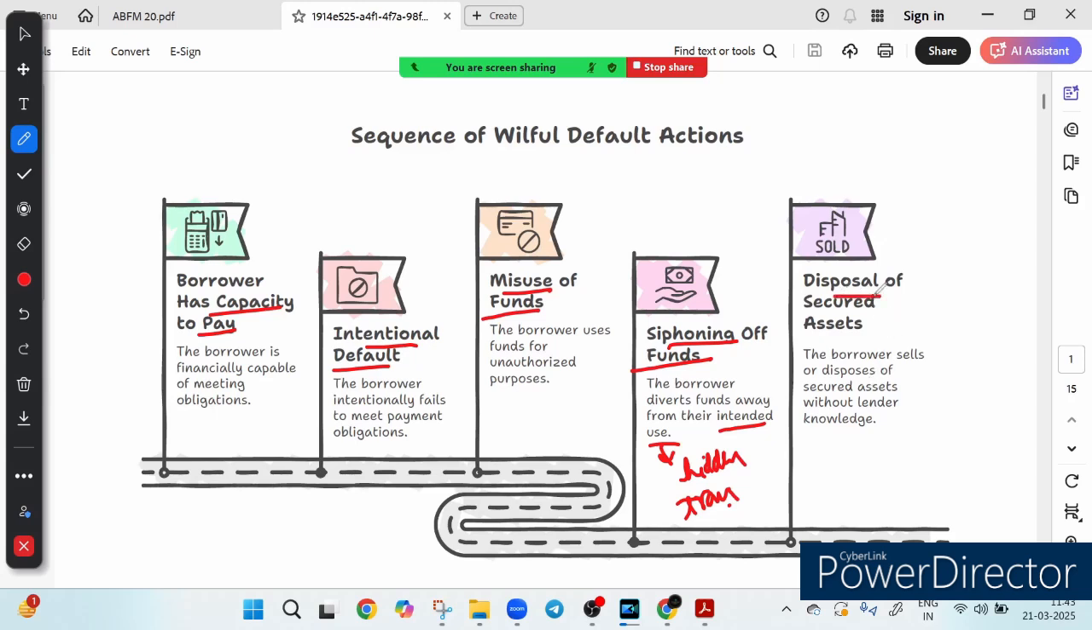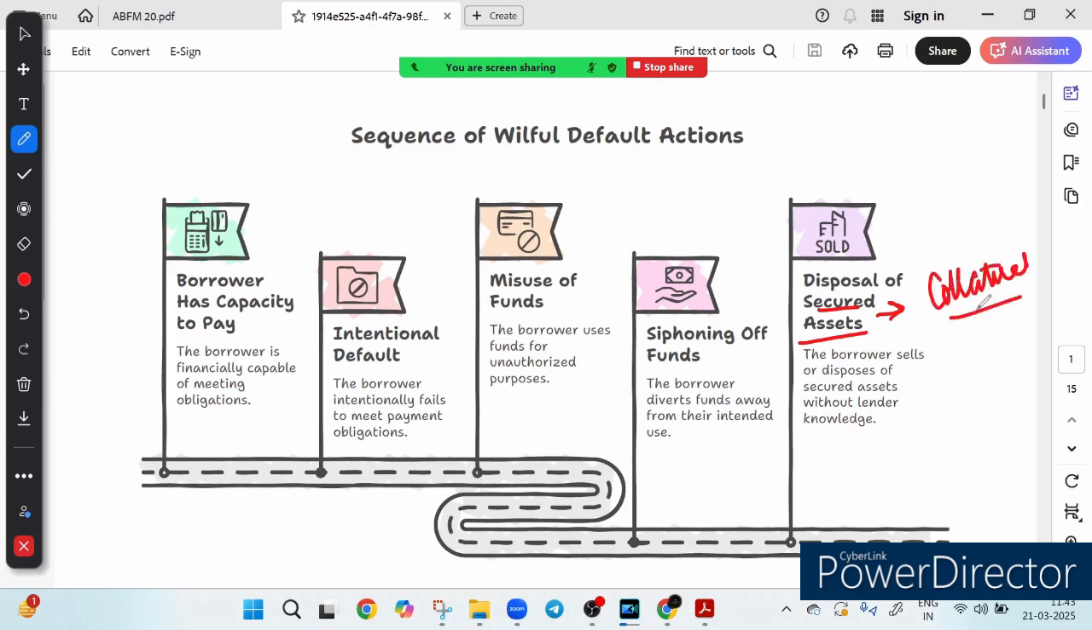And step number 5 is the disposal of secured asset, which means the borrower sells the secured asset. What is the meaning of secured asset? Secured asset means the collateral for the loan. So the borrower sells the secured asset without even informing the lender. This is called disposal of the secured assets. It is a total breach of trust.